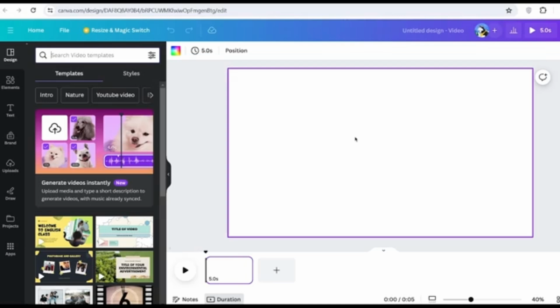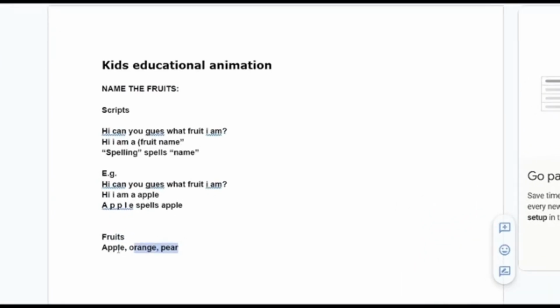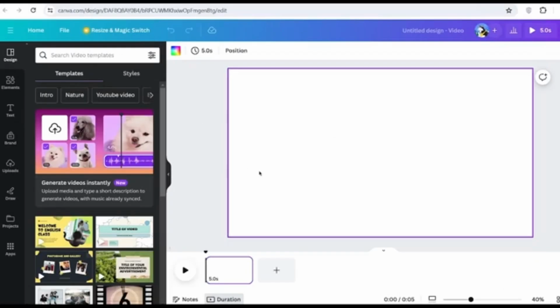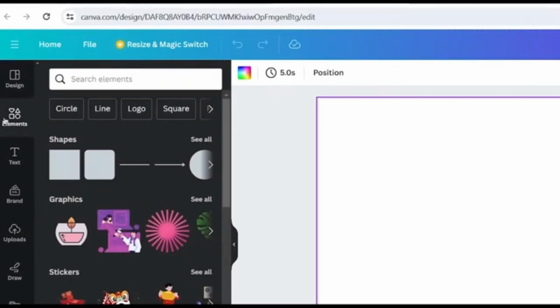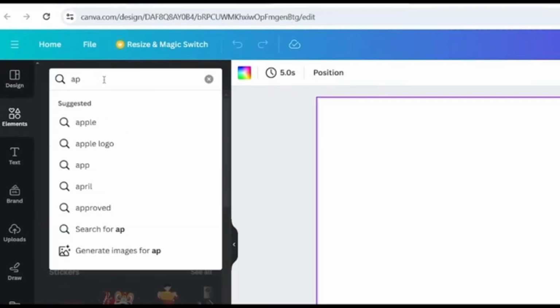And I swear to you, this part is super easy, but it's all super fun because you get to be really creative. So now our video is about fruits. I have 3 fruits: apple, orange, and pear. So the first thing I would need to do is get these elements. In order to do this, I would come over to this section where it says elements. Now, once on elements, I can go ahead and search for the fruits I want. So the first one is an apple.